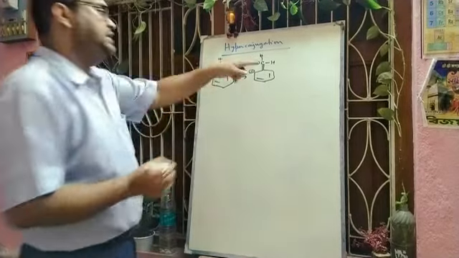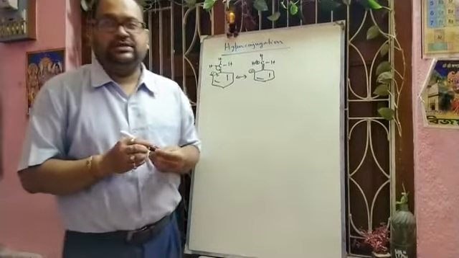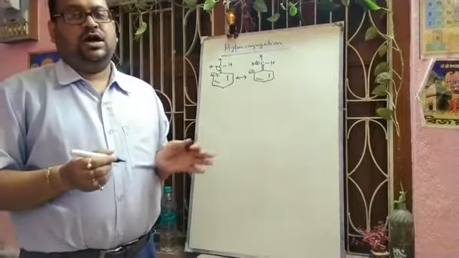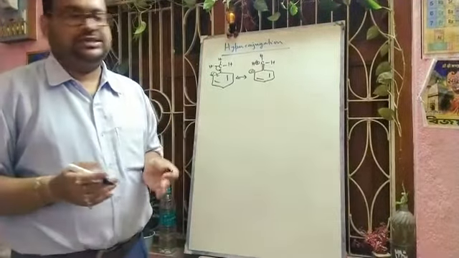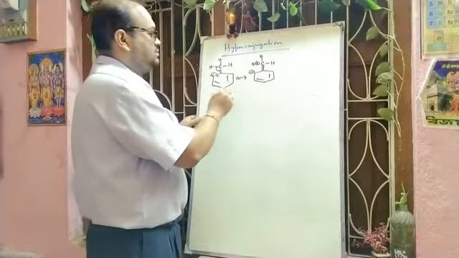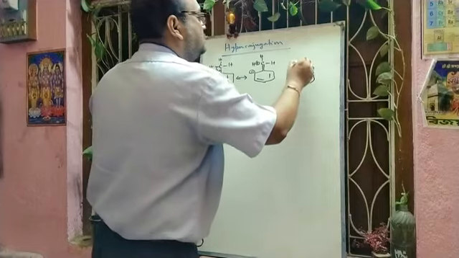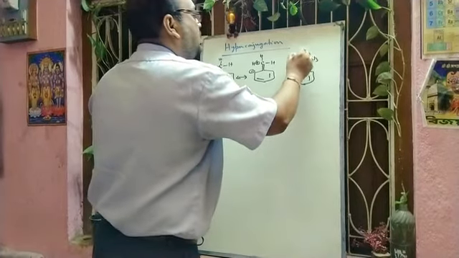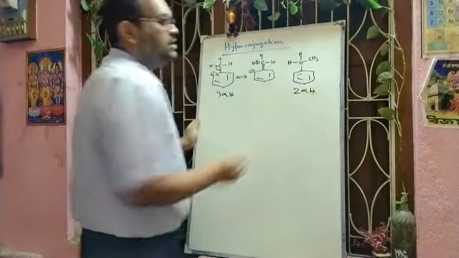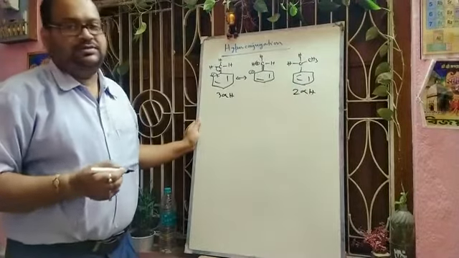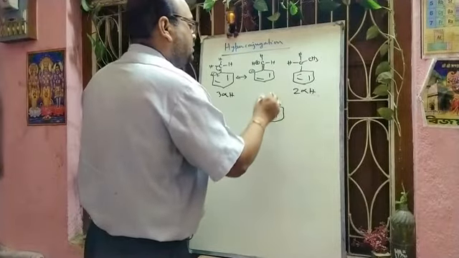So because of these 3 alpha hydrogens, we will get 6 structures. Okay, so here also this is possible. But if we calculate the number of alpha hydrogens or hyperconjugated structures here, that will be 3 alpha hydrogens. But if we add one more alkyl group here, then the number of alpha hydrogens will be less, that is 2 alpha hydrogens. So here the number of hyperconjugated structures will be 2.